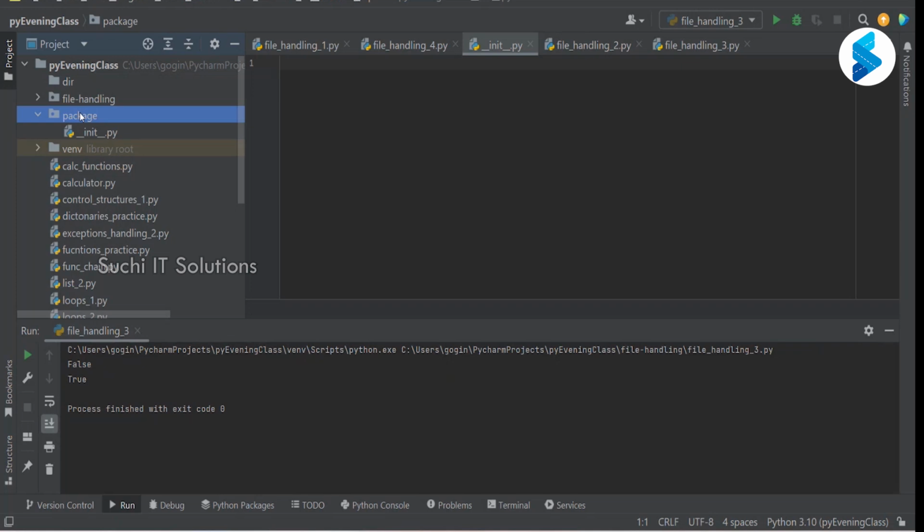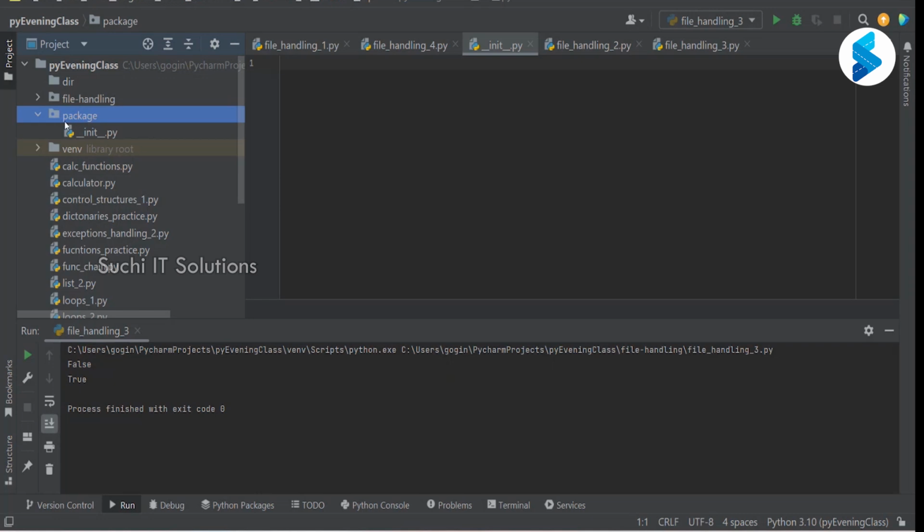In directory, it is showing empty. There is nothing there. Under packages, we are creating a Python file. So under a package, you have one special file. Even if you look at the icon, for a package the folder icon is different, and for a directory the folder icon is different.